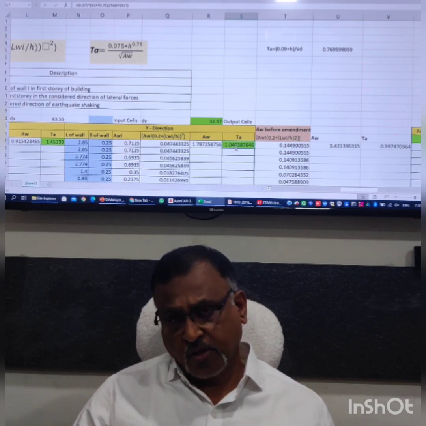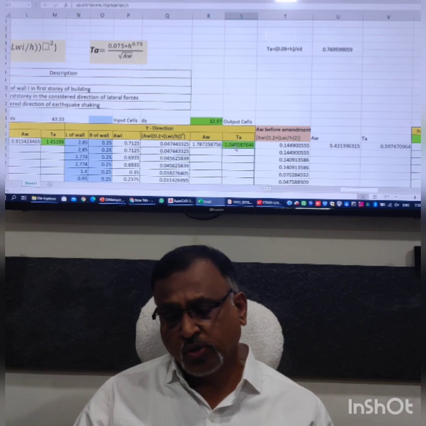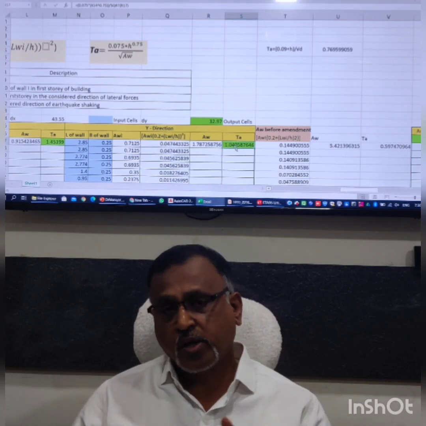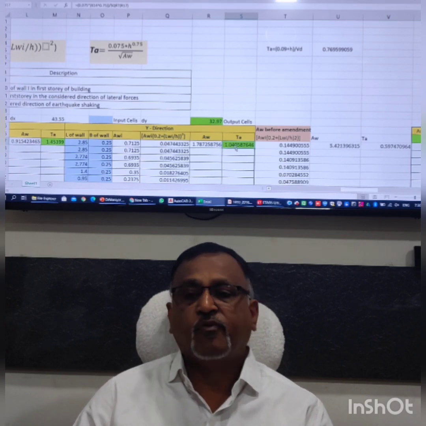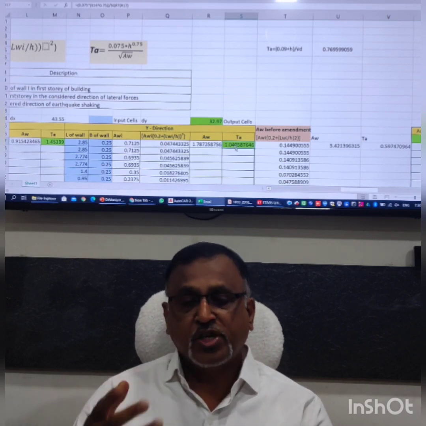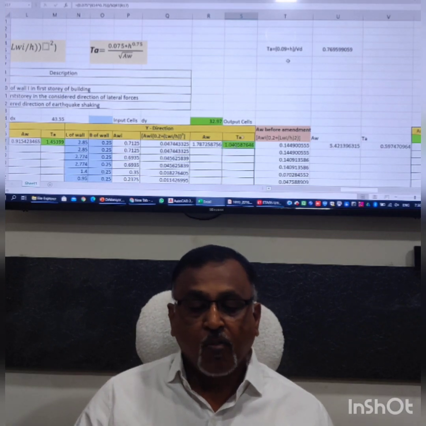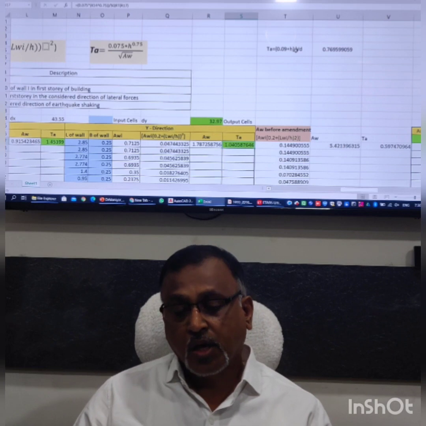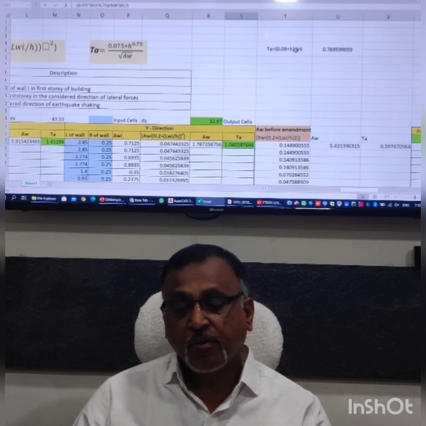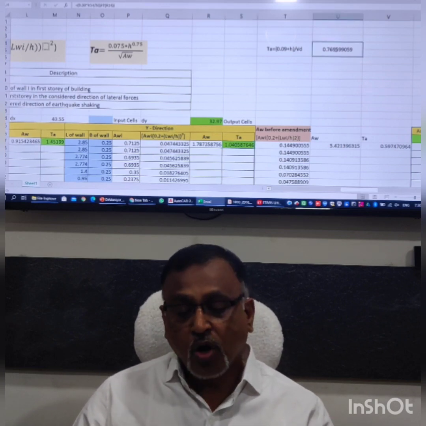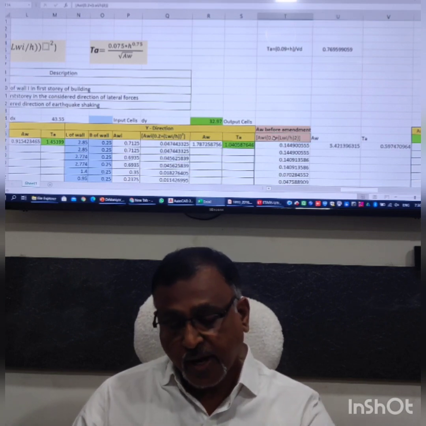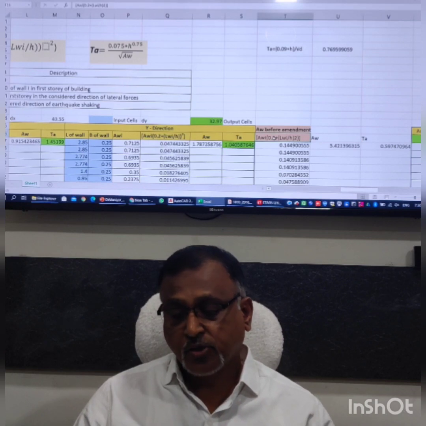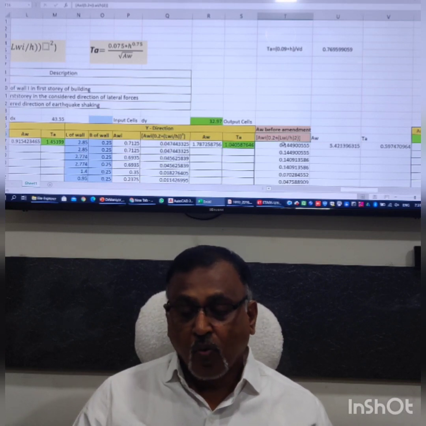So far so good, fine, but what many times people discuss is the formula before amendment and formula after amendment. So as a quick exercise, I have marked this formula here by keeping that square term out of this bracket. Earlier it was inside the bracket, so let us take it inside the bracket. Now what happened here?